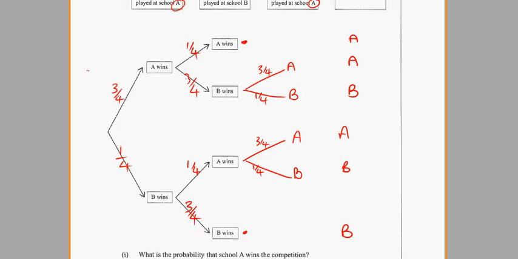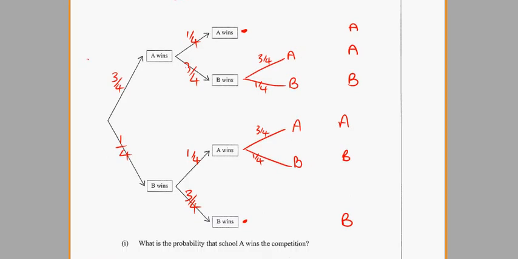Right, part 1. What is the probability that A wins the competition? So we've got that branch, and that branch. We multiply down the branches and add the ones we want. So this branch is going to be 3/4 times a quarter. This branch is 3/4 times 3/4 times 3/4. And this branch here is 1/4 times 1/4 times 3/4.